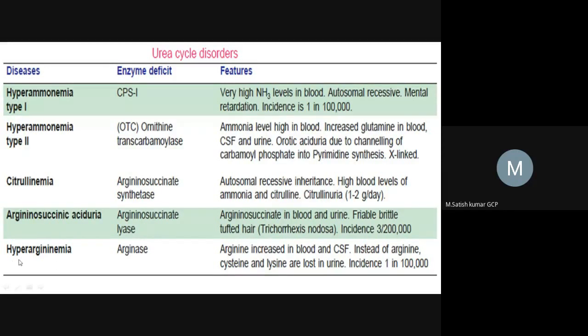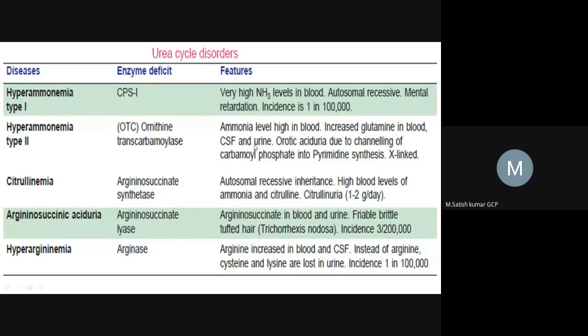Hyperarginemia: hyper means high, so here a greater amount of arginine is present in the blood and CSF, cerebrospinal fluid. If you test the blood, we can find more arginine. This condition generally appears at 2 to 4 years of age. We can see this disease in kids; adults we cannot see it, it mainly occurs in children or infants, right? So this is about urea cycle disorders.